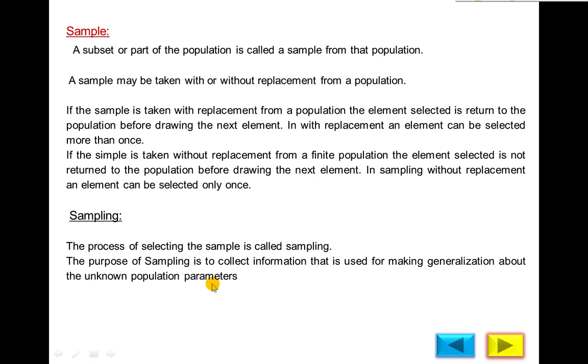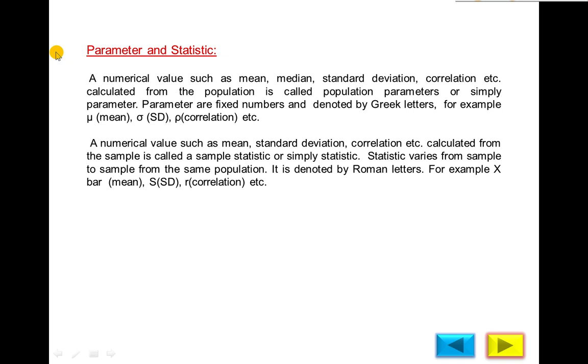If you calculate the mean, standard deviation, etc. from the sample data, it is called a statistic, and from population data it is called a parameter. So this is our next heading: parameter and statistic. Statistic is a singular term. Numerical values such as mean, median, standard deviation, correlation, etc. calculated from the population are called a population parameter, or simply a parameter. Parameters are fixed numbers and are denoted by Greek letters.